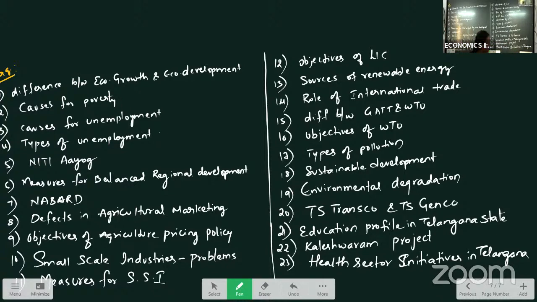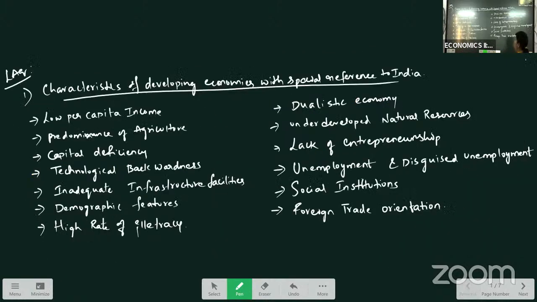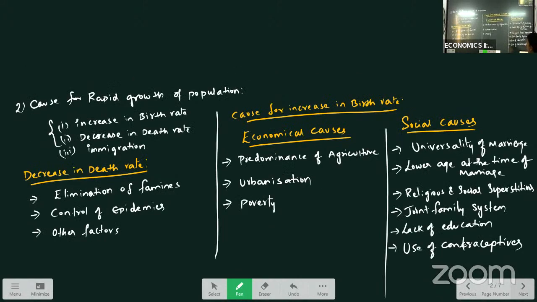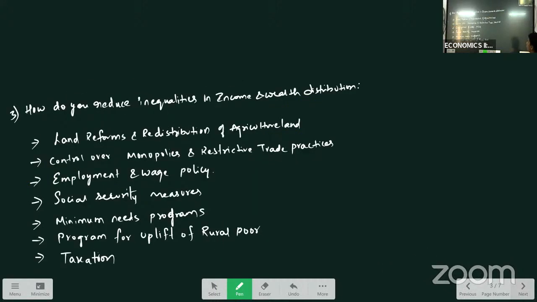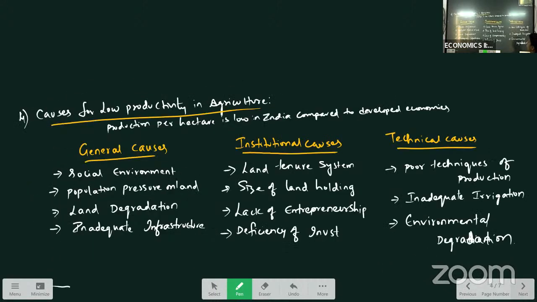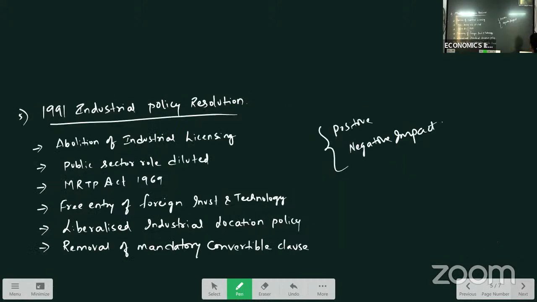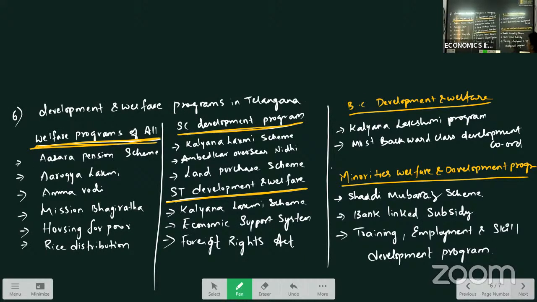Characteristics of developing economies with special reference to India. Causes for rapid growth of population. How do you reduce inequalities in income and wealth distribution? Causes for low productivity in agriculture. 1991 Industrial Policy Resolution. Development and welfare programs in Telangana. Prepare these questions; you can compulsorily write 3 LAQs in the exam. If you prepare these, you can easily write 3 in your exam.